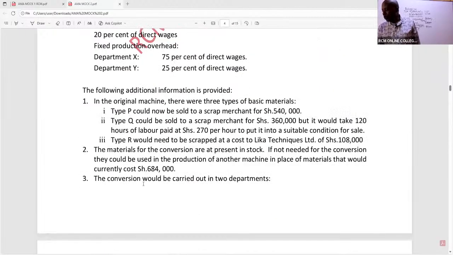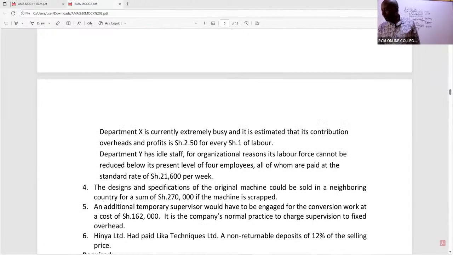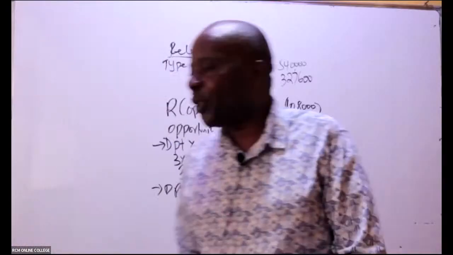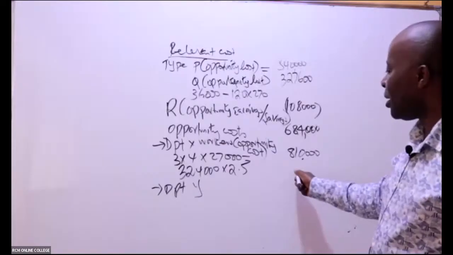So Department Y, they have told us, has idle staff. I don't need any other thing. When I'm told that these people are idle, then I'm not going to lose anything by engaging them in this project. The cost will be the same. So, ladies and gentlemen, in this case, if these people are going to be idle, then I should be able to charge how much here? 0.